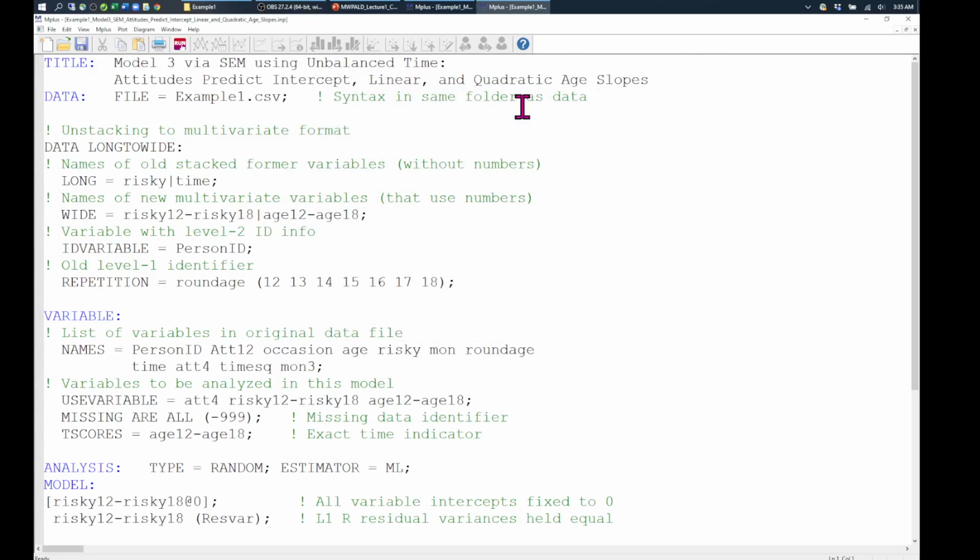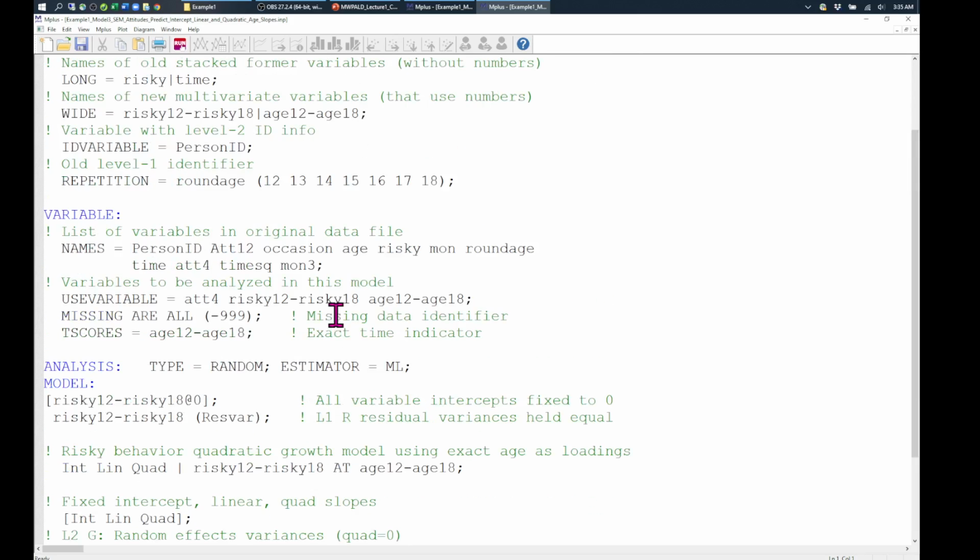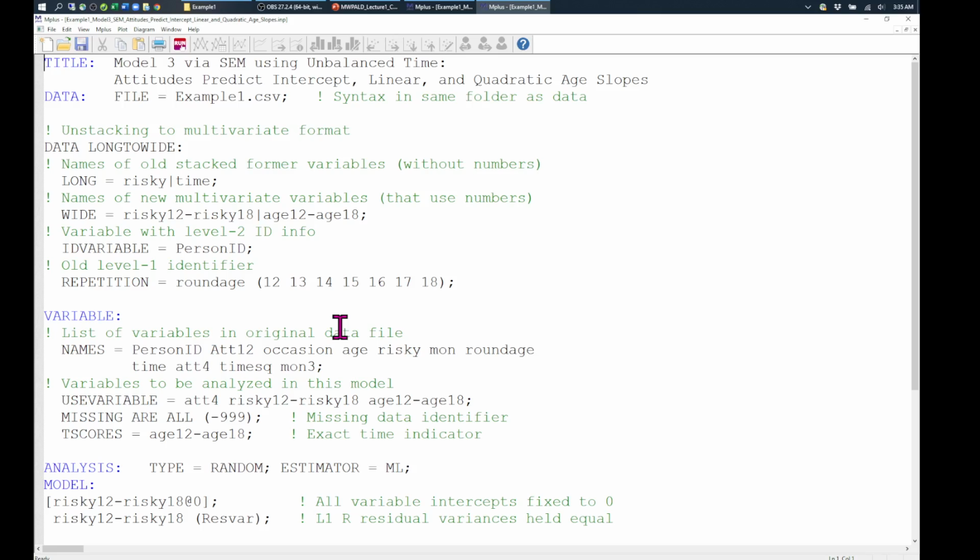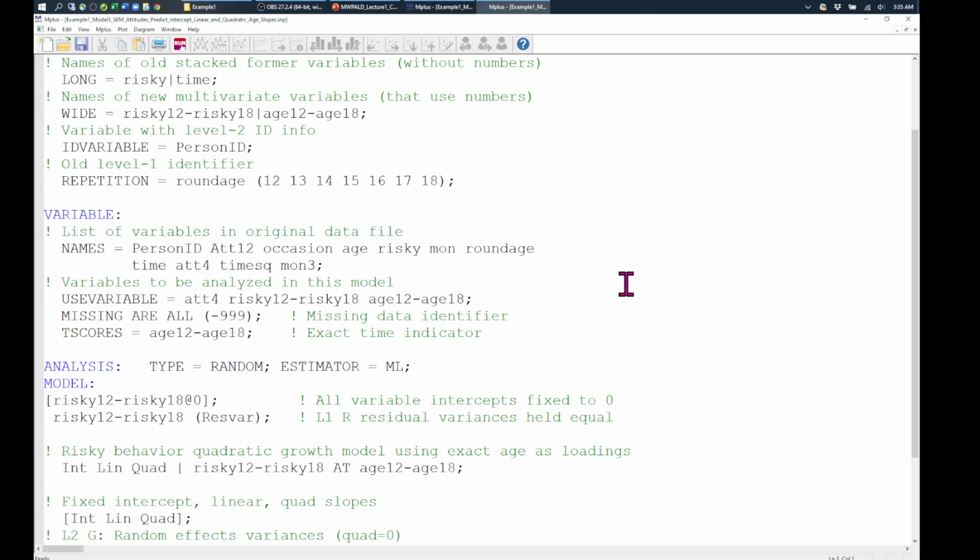So I've got my two files open again. This is the SEM version of the same model. One of the things that would be potentially useful without adding onto the model is the issue of missing data. This data set, because it's simulated, is complete, but that is rarely going to be the case in real life. And the rule with SEM is that any variable that is part of the likelihood as an outcome